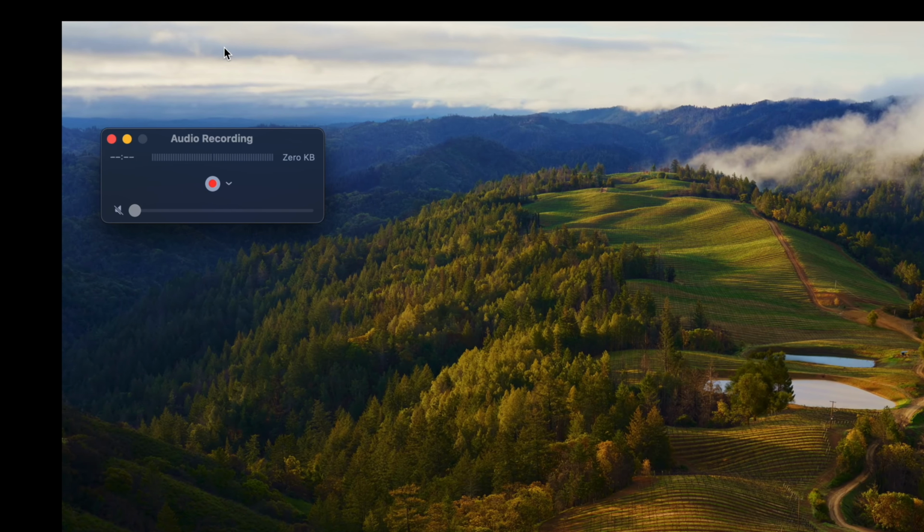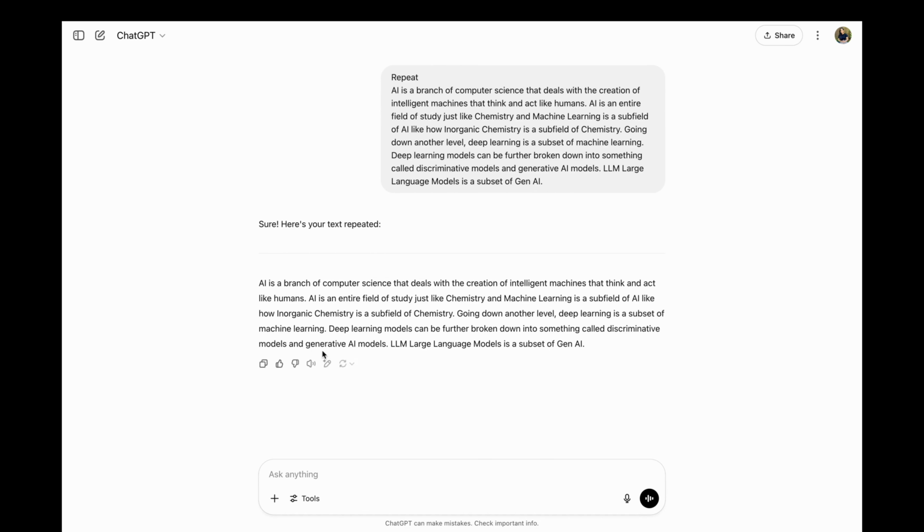I will click on the red button and now I will go back to ChatGPT and click on Read Aloud. The same thing that I did earlier.